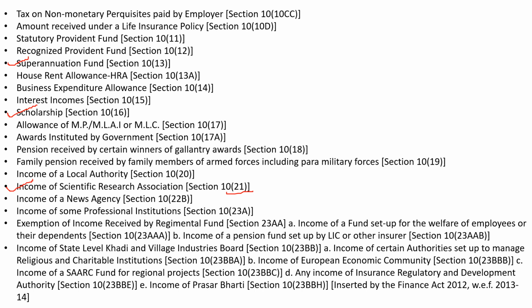Understand this. Exempted income मतलब section 10. Clear? Section 10 is equal to exempted income. उसके बाद है income of state level खादी and village industries board, section 10(23BB). उसमें अलग अलग तरह के कुछ exempted incomes हैं.